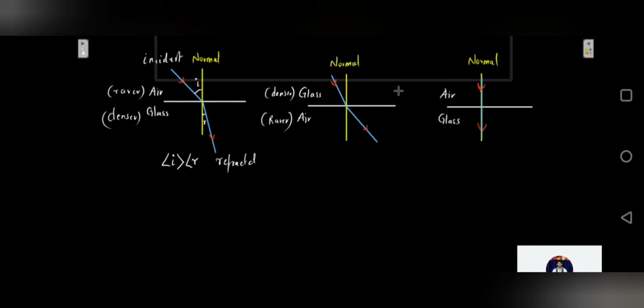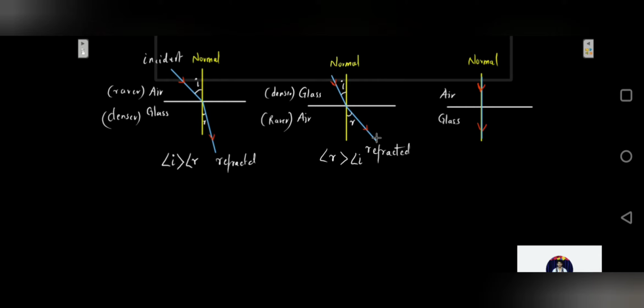In the second situation, when the ray of light was passed from a denser medium to a rarer medium, for instance, let us consider the ray of light is passed from glass to air, it was noticed that this refracted ray bent away from the normal. That means this is the angle of incidence and this is the angle of refraction. It was noticed that the angle of refraction was greater than the angle of incidence. It bent away from the normal.